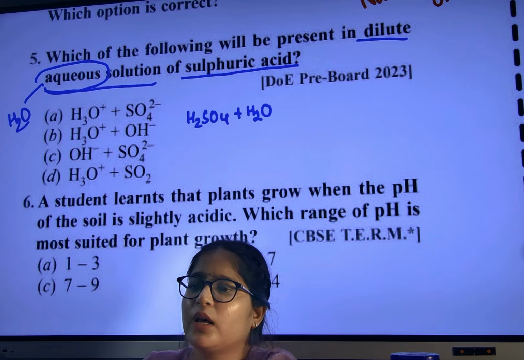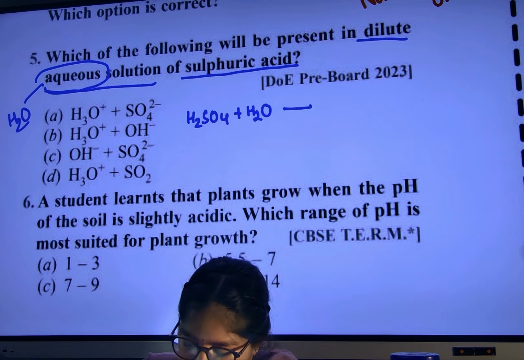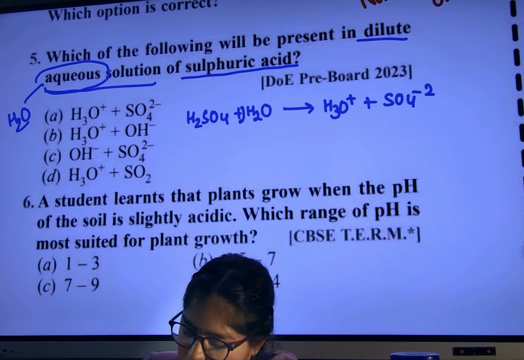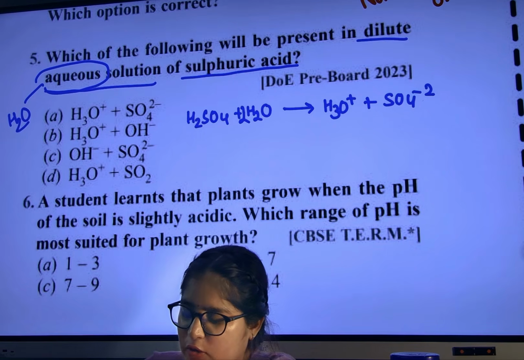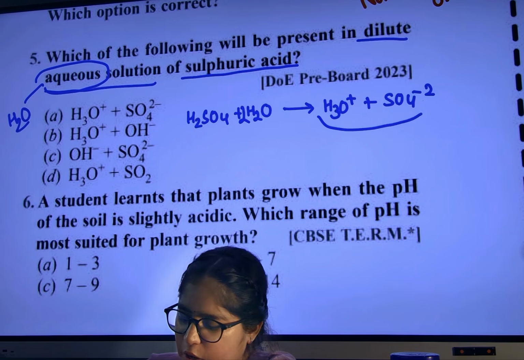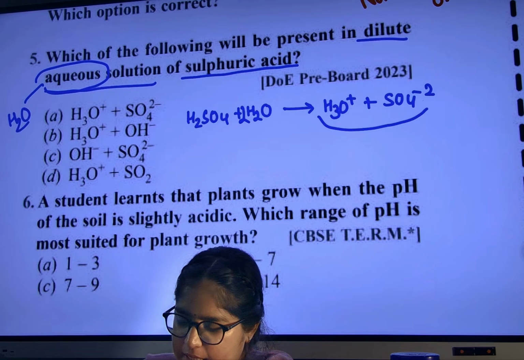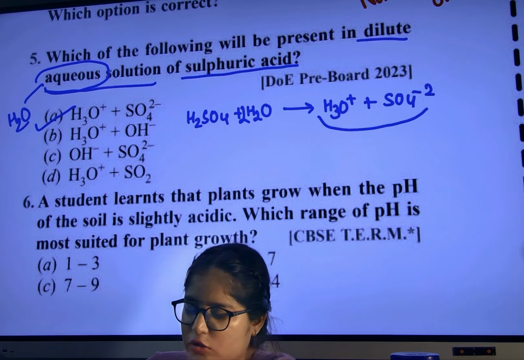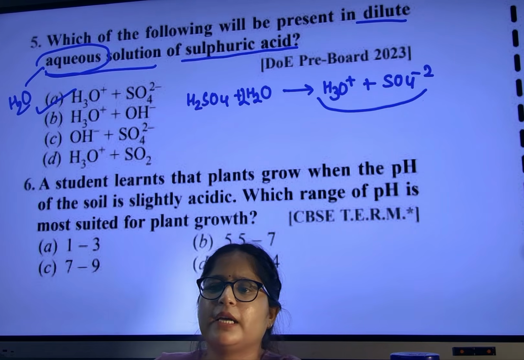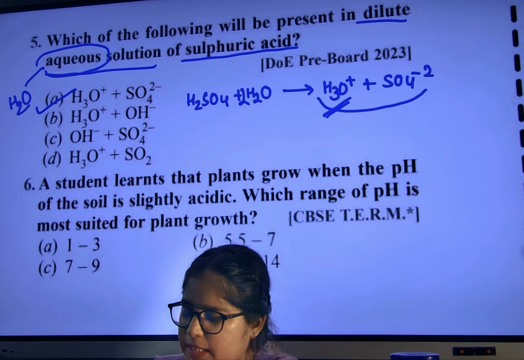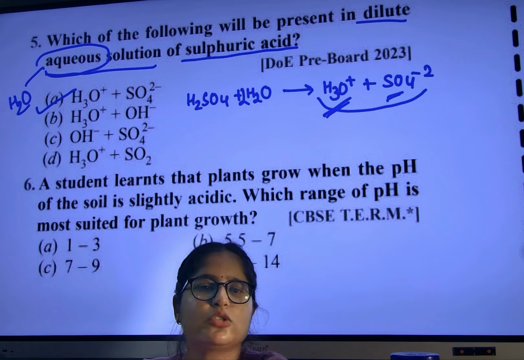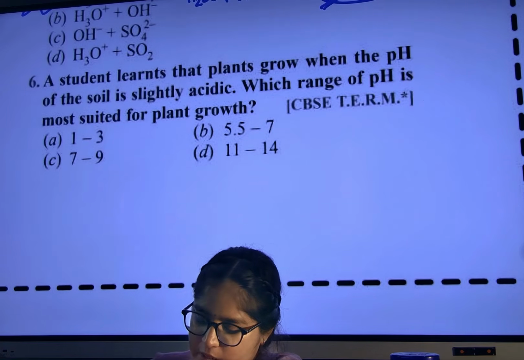So what will happen here? We will get H3O+ and SO4 2-, and 2 moles of water will react. So in aqueous solution of sulfuric acid, the products are H3O+ and SO4 2-. Option A, always remember. Write down all these keywords. Sulfuric acid in water will give H3O+ and SO4 2-. Clear?